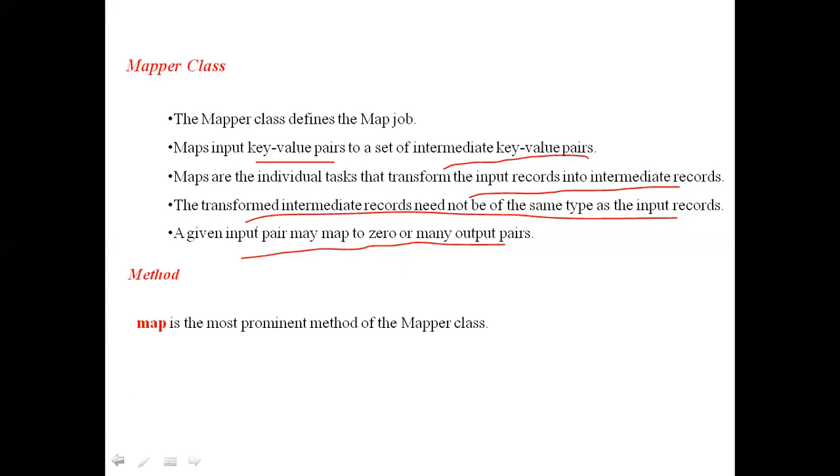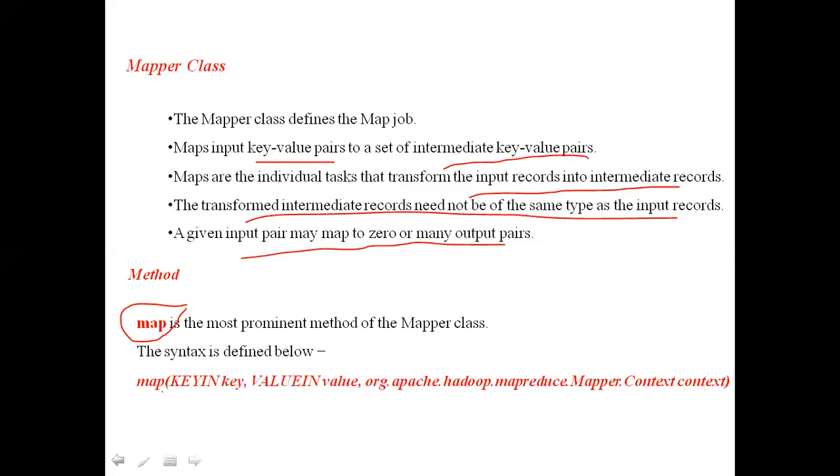Here the mapper class will contain a method called the map method. The syntax of this map method is like this. The first two parameters are key in and value in, the input key and the input value. Next,